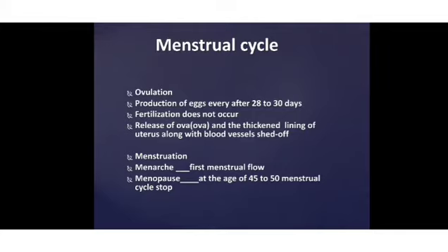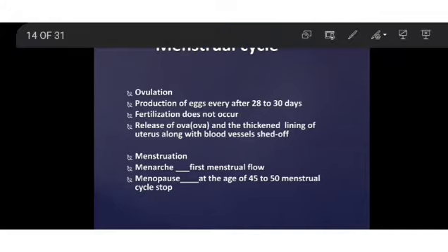This process is known as ovulation. What is ovulation? I will explain one more time. The process of releasing of an egg by any one of the ovaries in a month is called ovulation. That means one ovary will release one egg in a month. That process of releasing of egg or ovum by any one of the ovaries in a month, that is a 28 to 30 days period, is called ovulation.